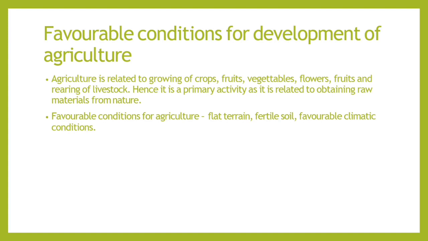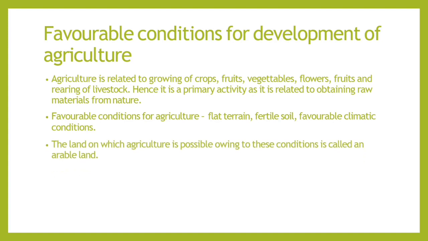The land on which agriculture is possible owing to these conditions is called arable land. It means the land where we can cultivate crops is known as arable land.